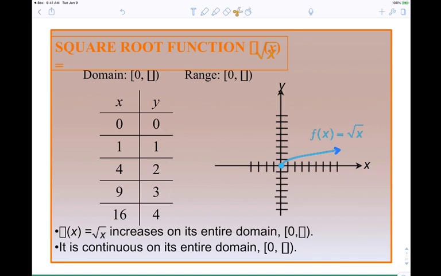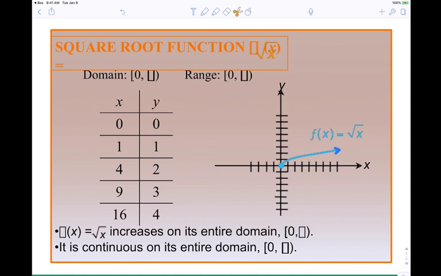What's the square root of 4? Because 2 squared is 4. What's the square root of 1? 1, because 1 times 1 is 1. What's the square root of 9? You see that? So now, if we tried to take the square root of a negative, it doesn't exist in the reals because you can't square a real number to get a negative result.